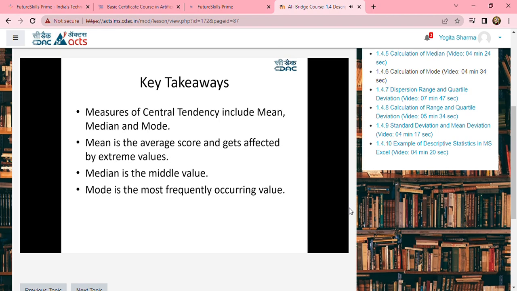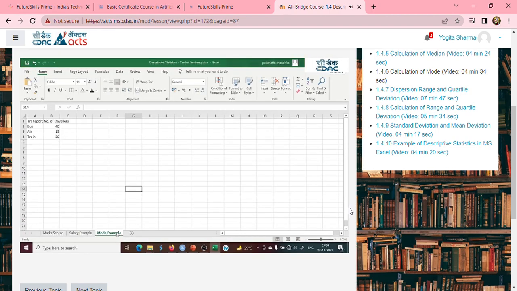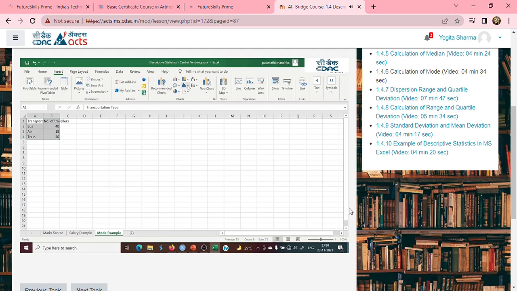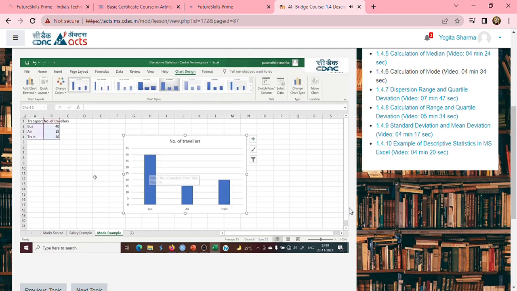Let's understand the mode with respect to the calculation in Excel right now. So just see here, let us assume I have different types of transport and I want to see the number of customers traveling. Generally, I said that we use a chart to represent the mode. If I take a bar chart here, more customers are traveling by bus. So this is your mode calculation.